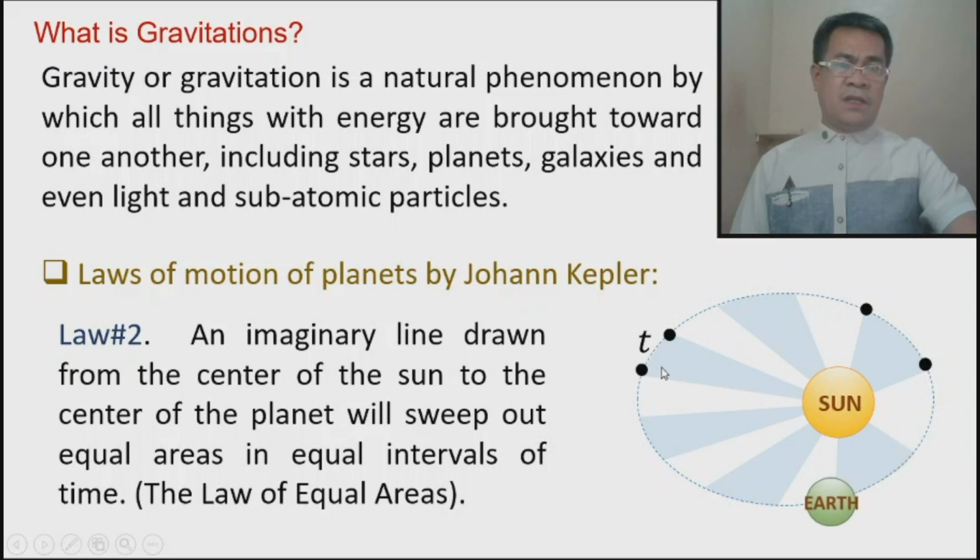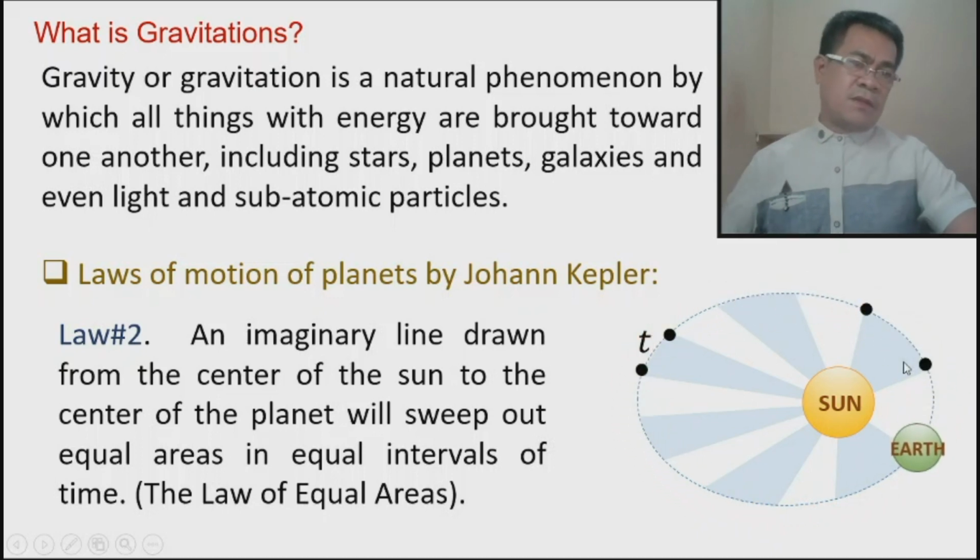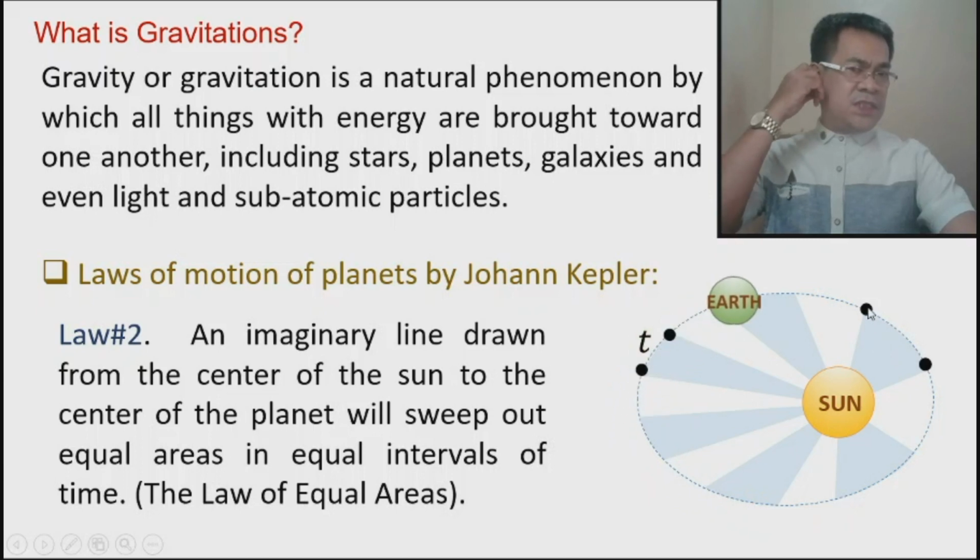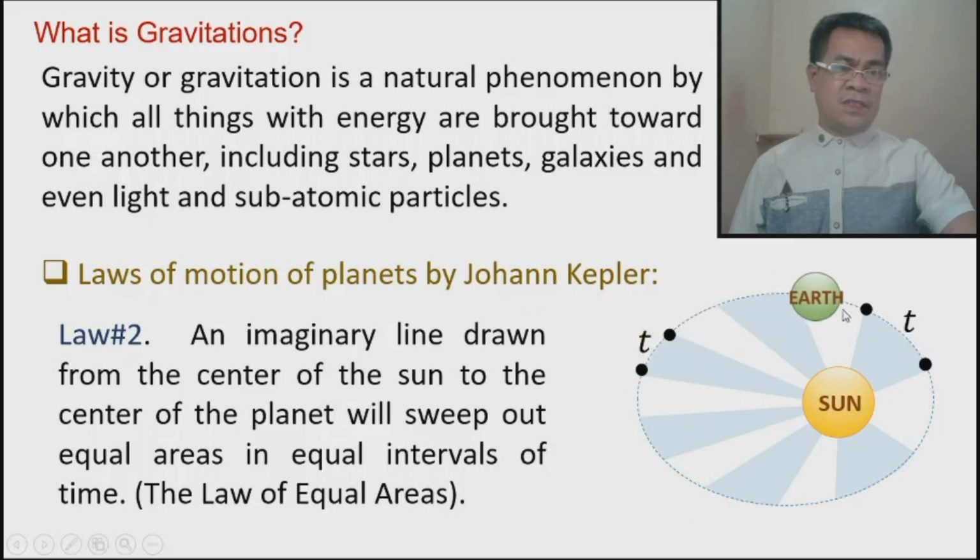Now remember that when the planet moves closer to the sun, its motion keeps on increasing, and it is slower when away from the sun, but closer to the sun, the planet will move at a faster velocity. So if this is another point of travel, which is closer to the sun, it has a larger displacement, but the time is the same.